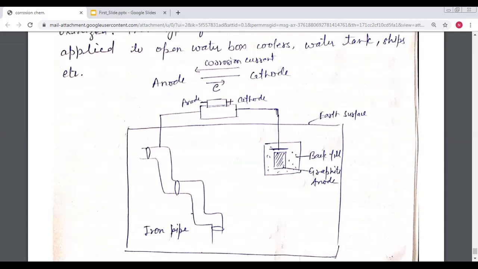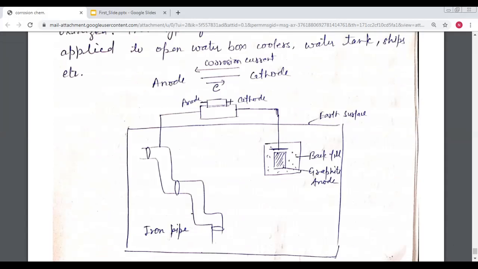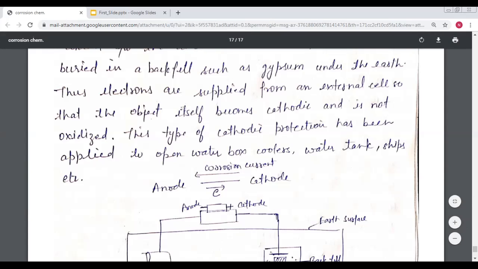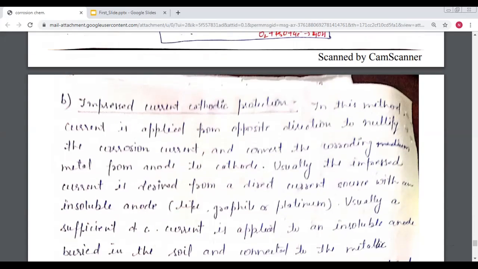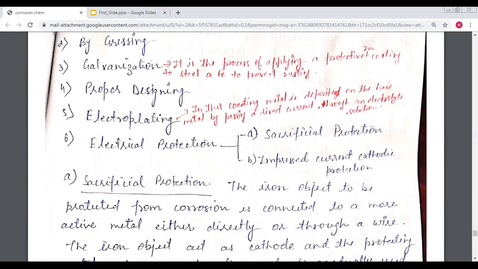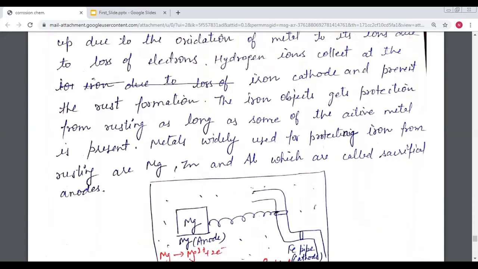In this topic, there are subtopics also. These are the definitions, types, prevention, factors, and others also. Now at the last of our lecture, I give you some questions. The first question is to explain the electrical protection methods, both of them, the sacrificial protection and the impressed current method, with the help of diagram also. And the next is to explain the factors affecting corrosion also.